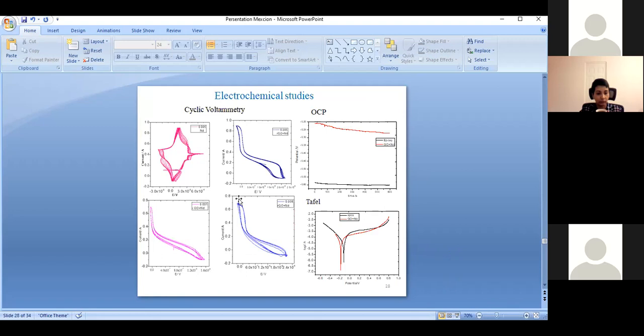In this electrochemical study, we performed different scan rates to confirm the stability of the structures: 5 millivolts per second for 10 cycles, 5 millivolts per second for 100 cycles.